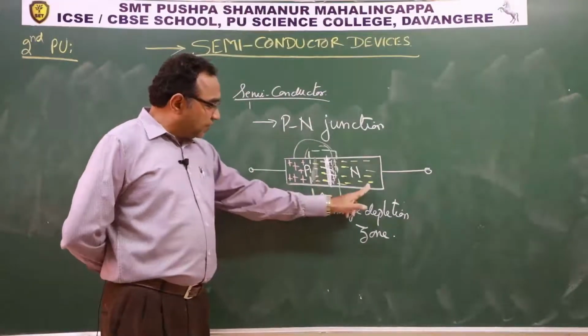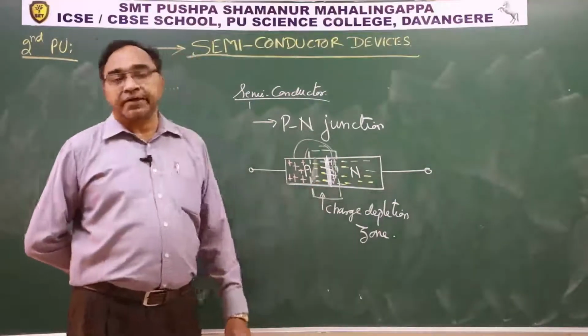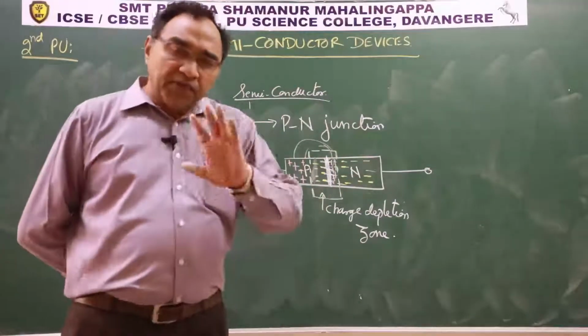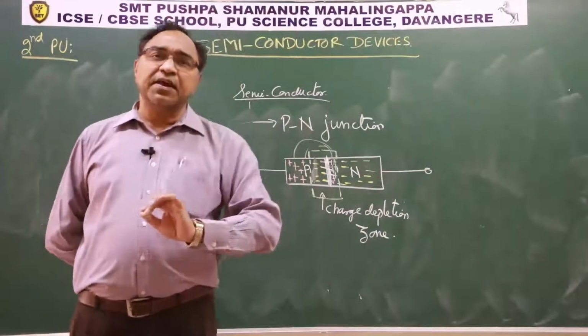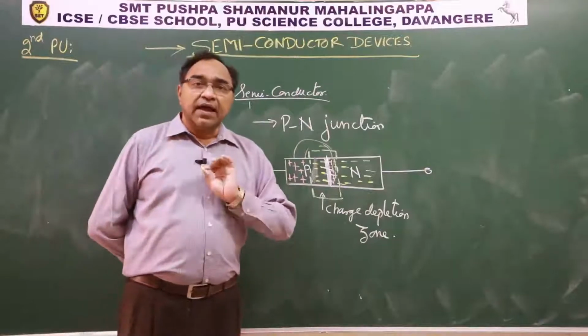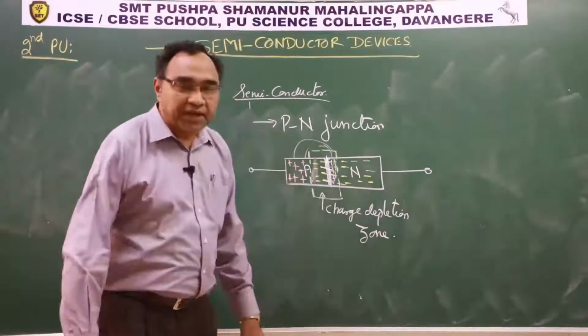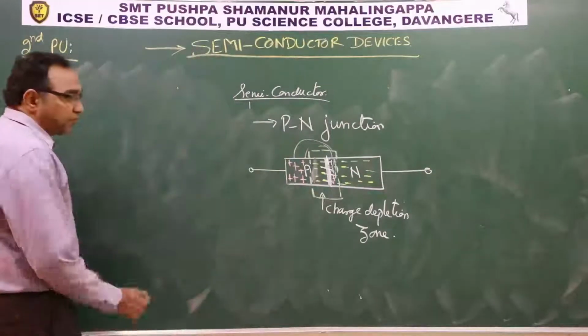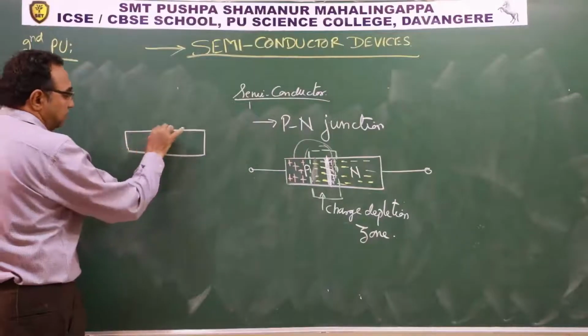Similarly, if negative charges try to diffuse, these electrons will repel them back, which means that when diffusion of the highly energetic charge carriers takes place across the junction, an equilibrium is established after some time. And you will see the structure something like this.